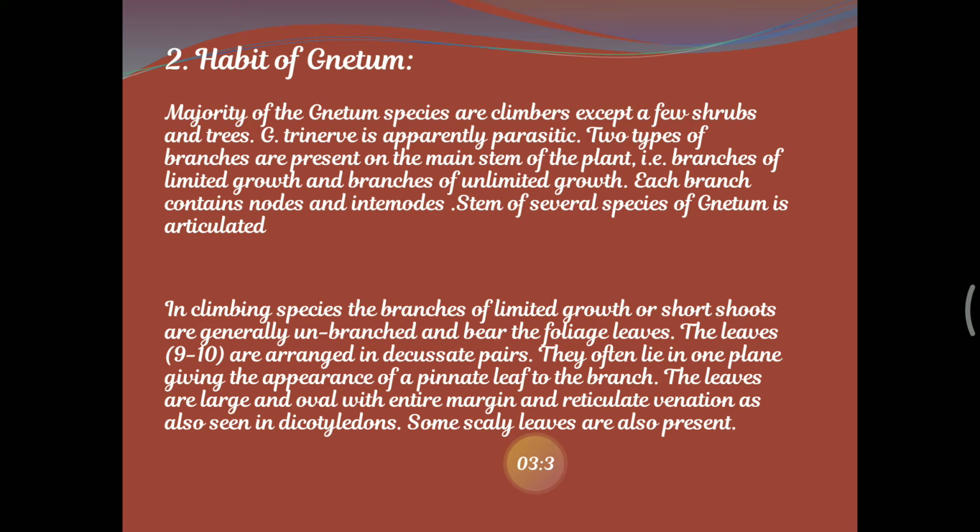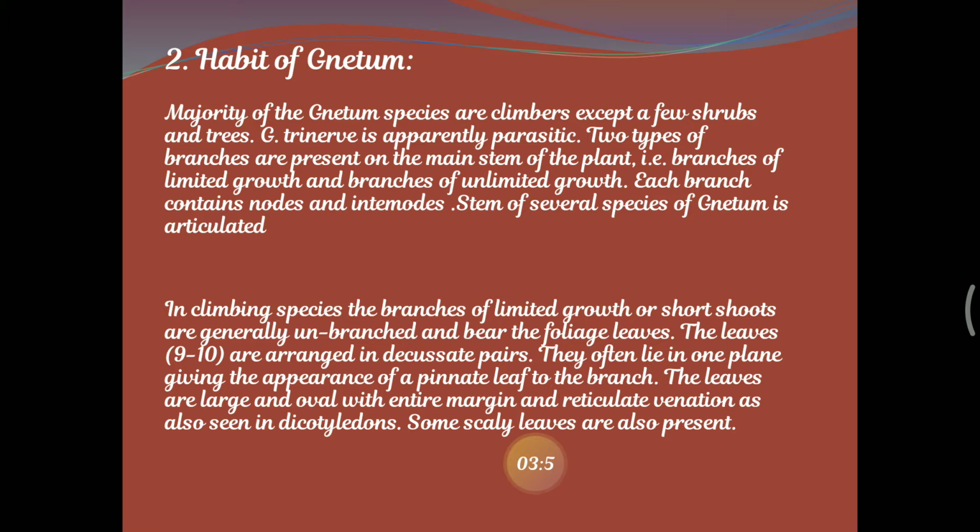In some climber species, the branches of limited growth or shoots are generally unbranched and bear foliage leaves. We have seen in Pinus the foliage leaves and the scaly leaves. The leaves are arranged in decussate pairs.